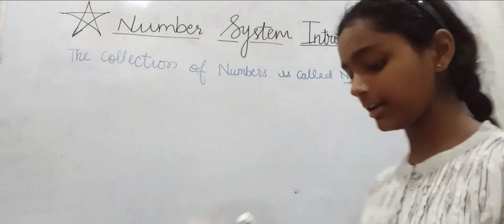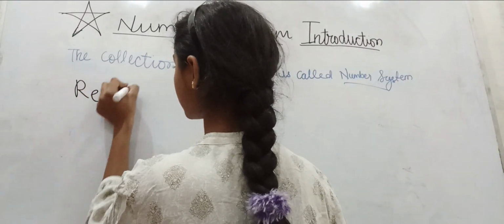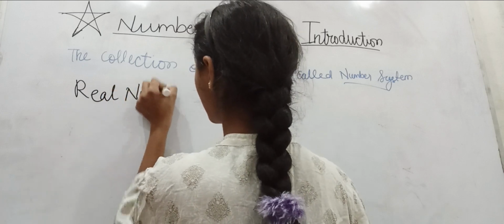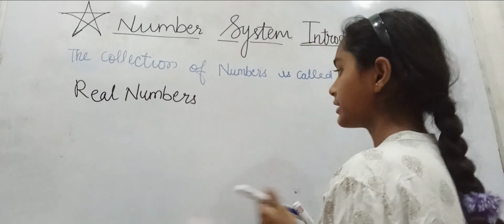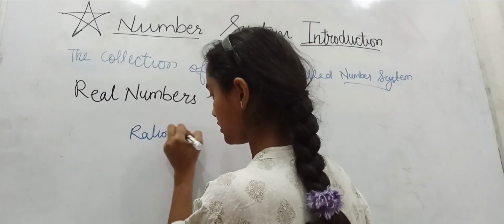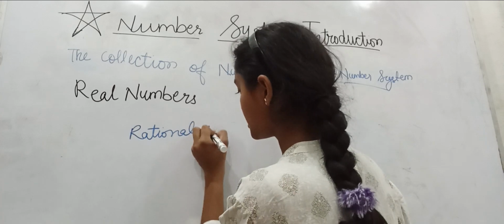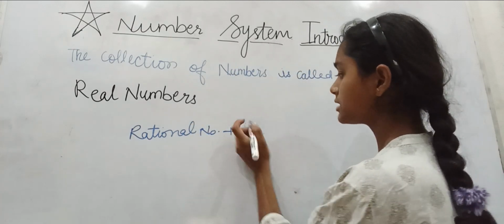Next is real numbers. So what are real numbers? Real numbers are nothing but the collection of rational numbers plus irrational numbers.